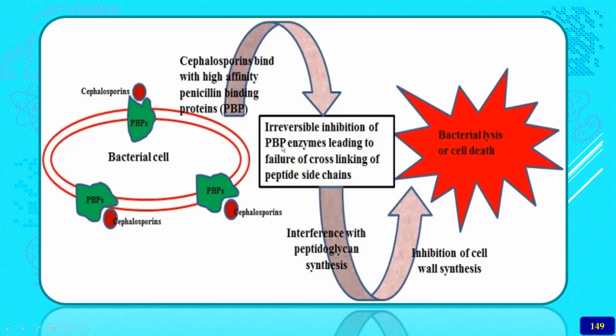enzymes, or the transpeptidase enzymes, leading to failure of cross-linking of the peptide chain. So these interfere with peptidoglycan synthesis, and then inhibition of the cell wall occurs, because the peptidoglycans are just like the poles of a wall, and hence their synthesis is inhibited, and the peptidoglycan chain formation will be totally stopped.